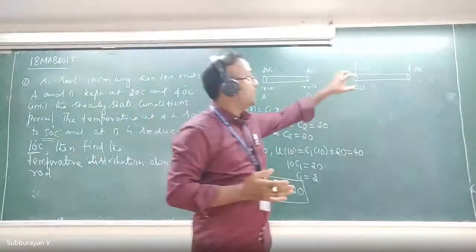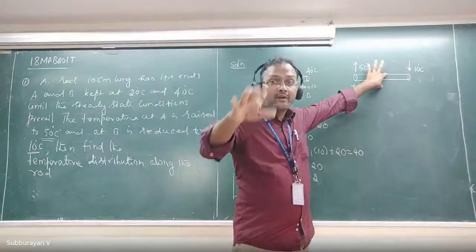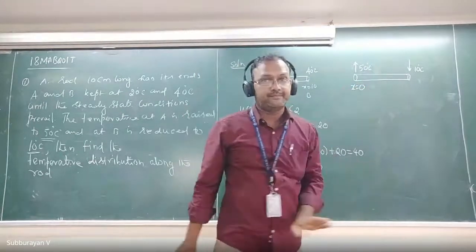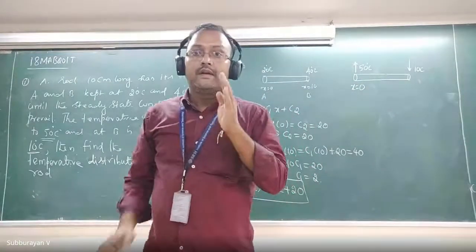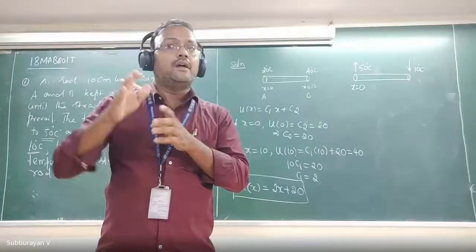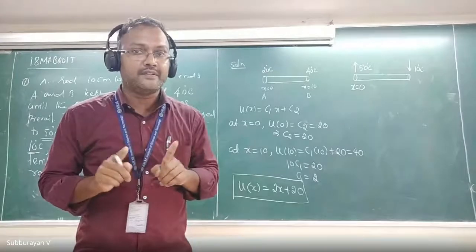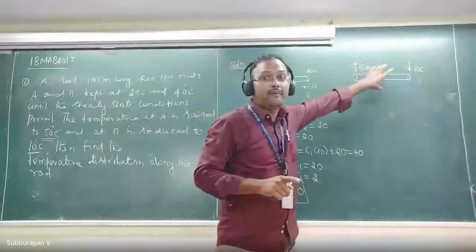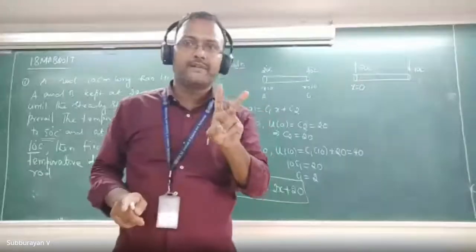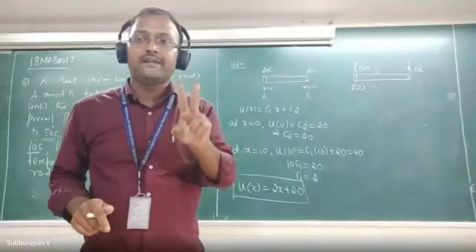Therefore, the solution of such a problem sometimes will be dependent on time. After some time, it will be independent of time. That means up to some time it depends on time, after that it is independent of time. Therefore, the solution of this problem can be written as the sum of two functions: one is a transient state solution, another one is a steady state solution.